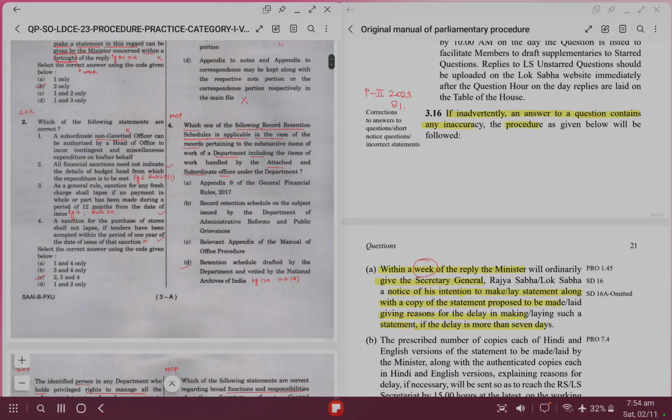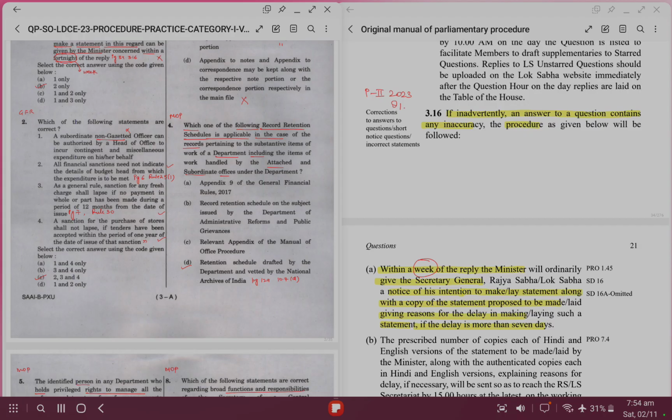The second question asked is from GFR rules. It says 4 statements are given. The first statement is, a subordinate non-gazetted officer can be authorized by a HO, head of office, to incur contingent and miscellaneous expenditure on his or her behalf. So we know that a non-gazetted officer cannot be authorized by head of office to incur contingent and miscellaneous expenditure. So this statement is wrong.